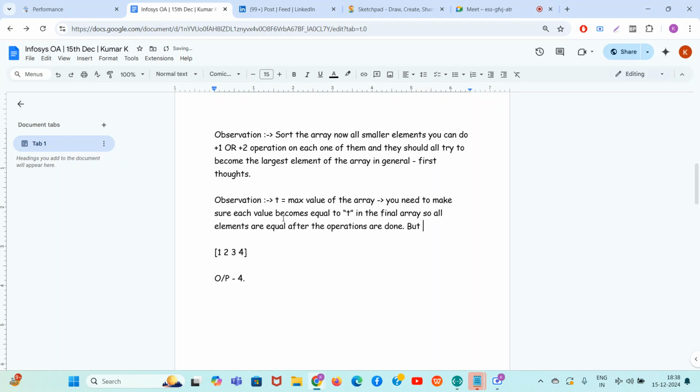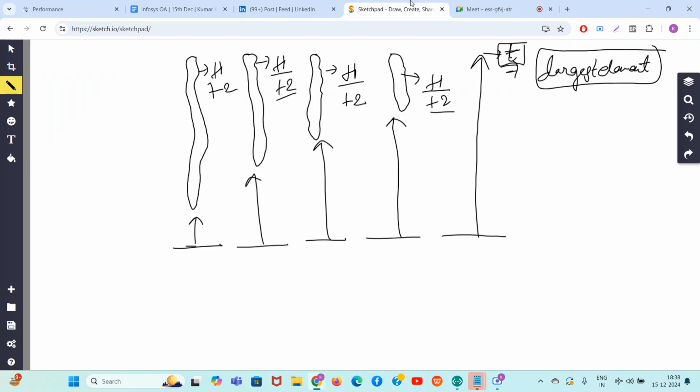But why are you not trying for t plus 100 or a bigger value? So guys, the answer is common sense, okay? For example, let's only take two elements like this. All this is basic common sense.